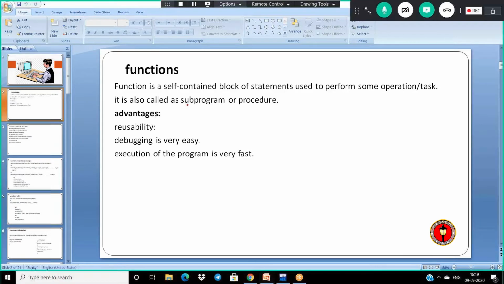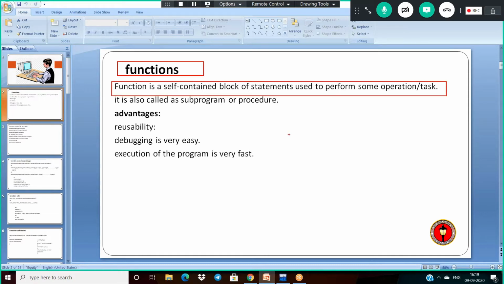The concept is function. So actually, what is the need of function here? How do we implement user-defined functions? How many types of functions are there? We will see this in some programs on function concepts. A function is a self-contained block of statements, and it is used to perform some task or operation.